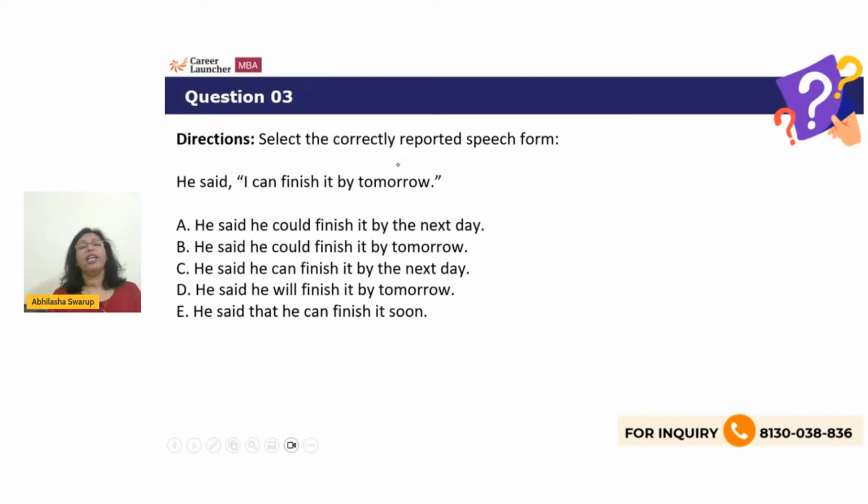So select the correctly reported speech. Which one is the indirect version of the sentence? Let's take a look. He said, I can finish it by tomorrow. Okay, so I'm going to wait for you to give me the right answer. All right, guys, come on. For this question, let's get your answers. He said, I can finish it by tomorrow.